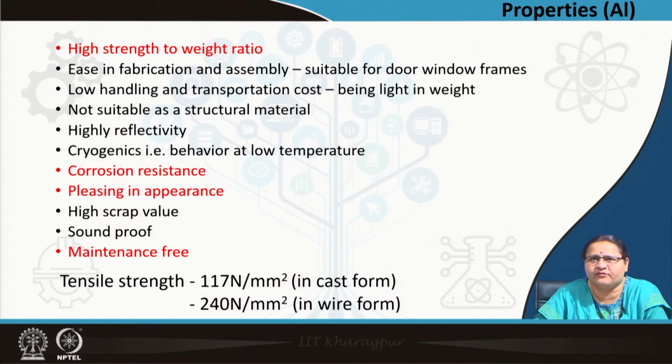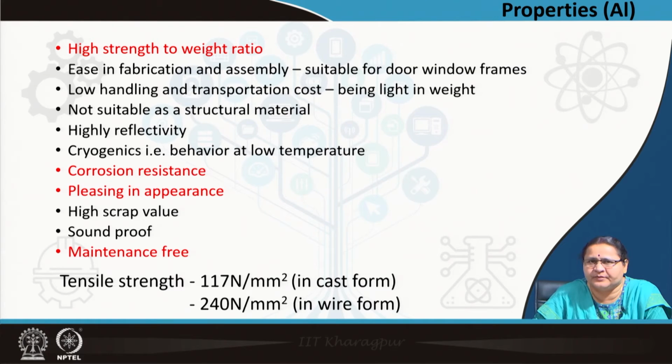Transportation cost is obviously less because of its light weight, but it is not suitable as a structural member. It has a shine, it is highly reflective, so light when it falls on it reflects, and this luster gives it an aesthetically pleasing value.